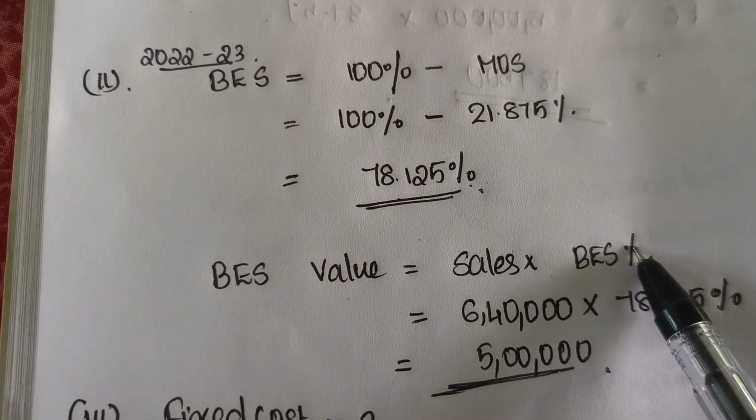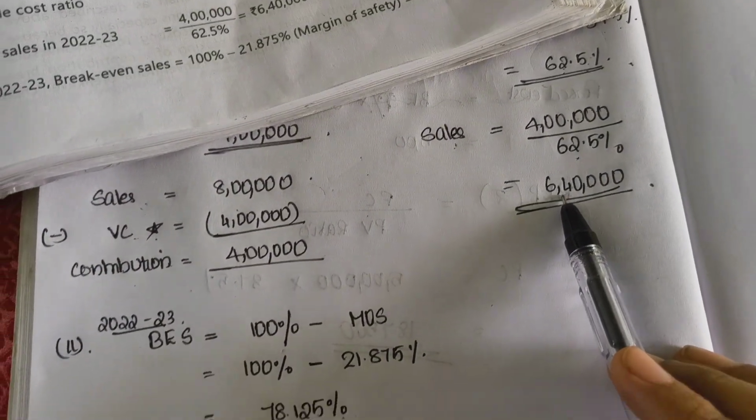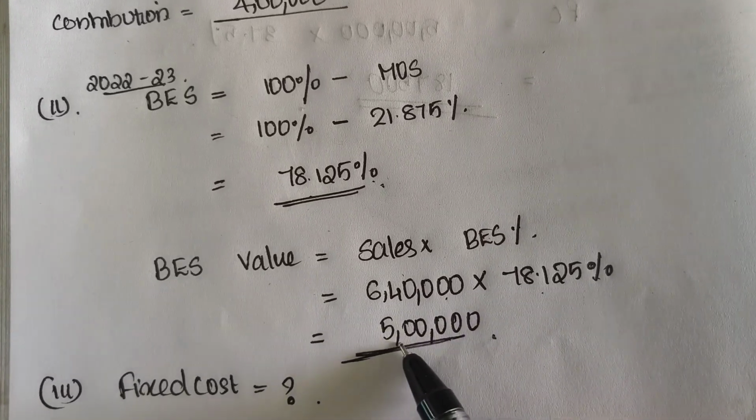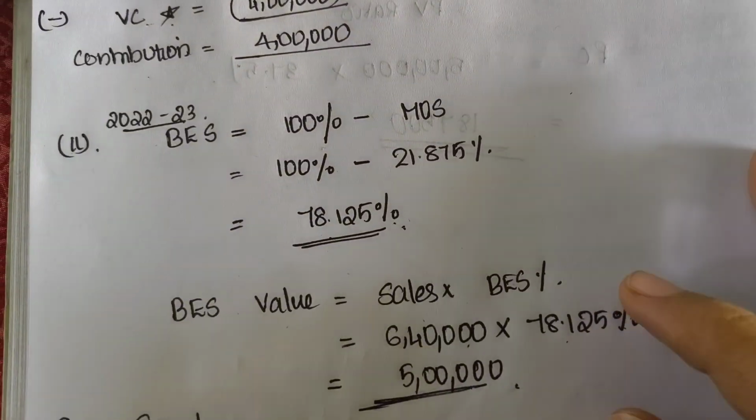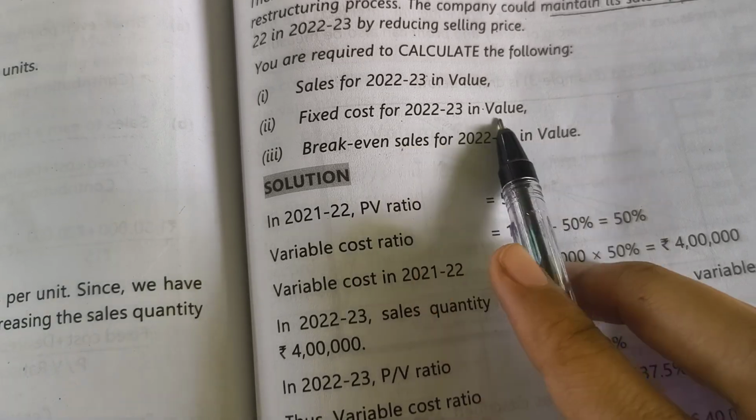So we can find the break-even sales value: sales into break-even sales percentage. The sales in 22-23 is 6,40,000. So 6,40,000 into 78.125% is 5 lakh as the break-even sales. The break-even sales value for 22-23 is also found. Now we have to find the fixed cost.